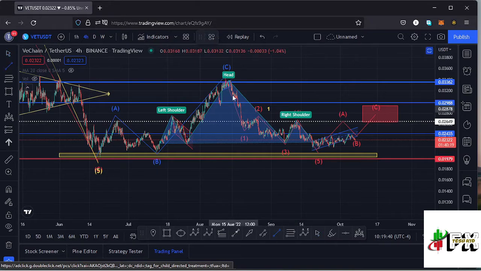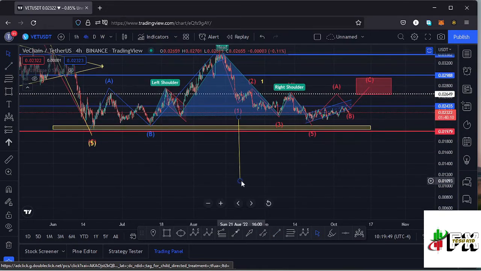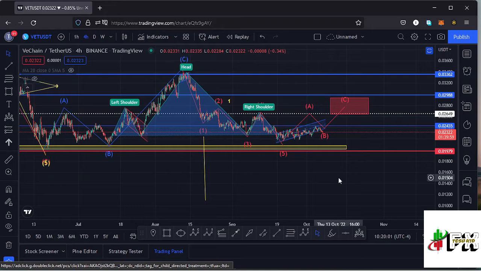So using a trend line, we can get that height between the head and the neckline, then place it down here to give us a minimum target area to the lower side, and that gives me a minimum target area back to around the $0.01 mark. So in case we see a breakout out of this head and shoulders pattern, I would expect Vechain to take us back to around the $0.01 mark.